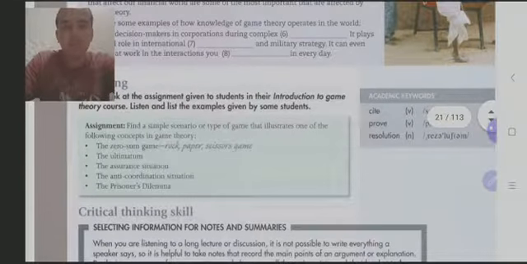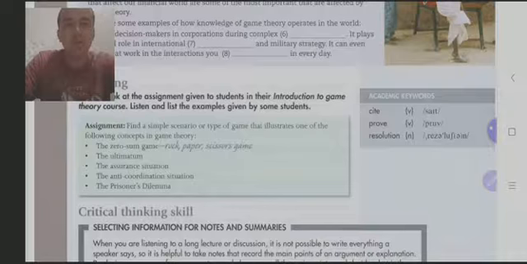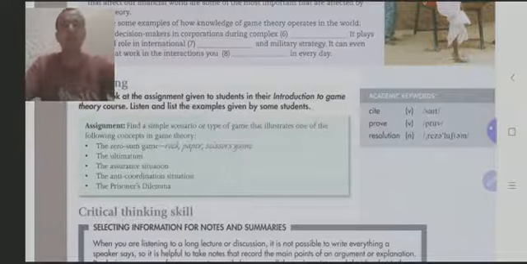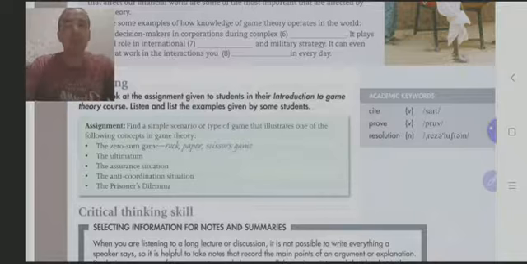The assignment: find a simple scenario or type of game that illustrates one of the following concepts in game theory. You have to write down the names of games that use these concepts.